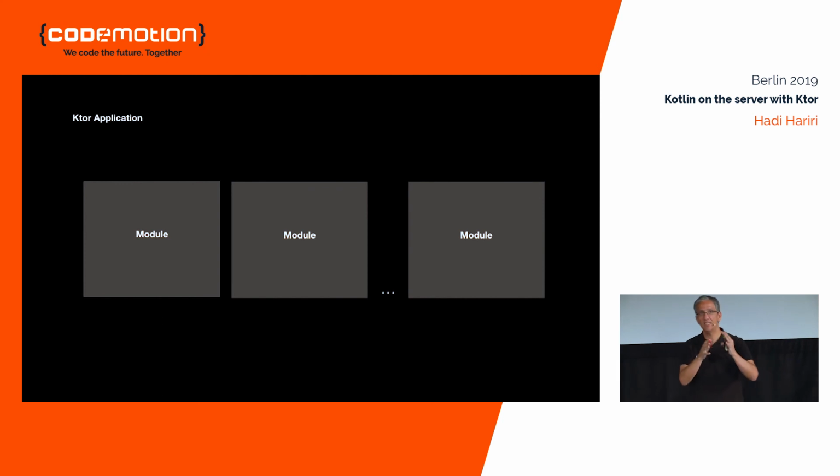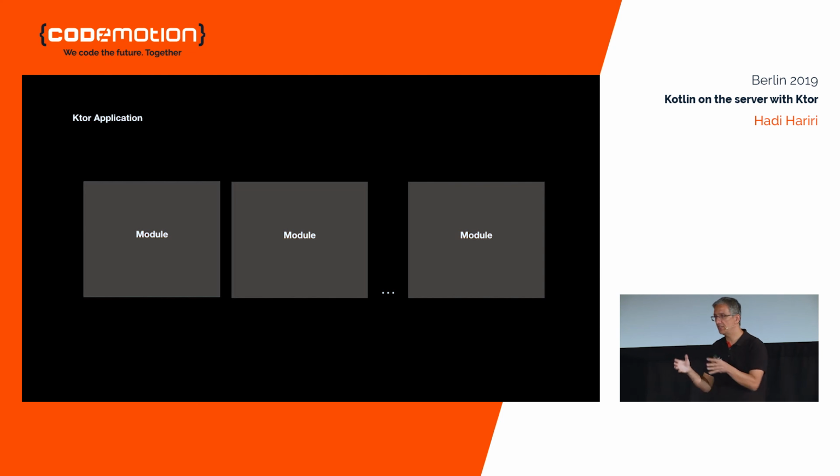Now, Ktor in itself is basically built up of the concept of modules. So when I have a Ktor application, I can have multiple modules. And those multiple modules in each of themselves can represent different areas of an application. So if you're familiar with something like Spring, you might have heard of the concept of a customer controller or an invoice controller. This isn't mapping to that. A module can be a single controller, it can be multiple controllers. It's just a way to logically divide up your applications.